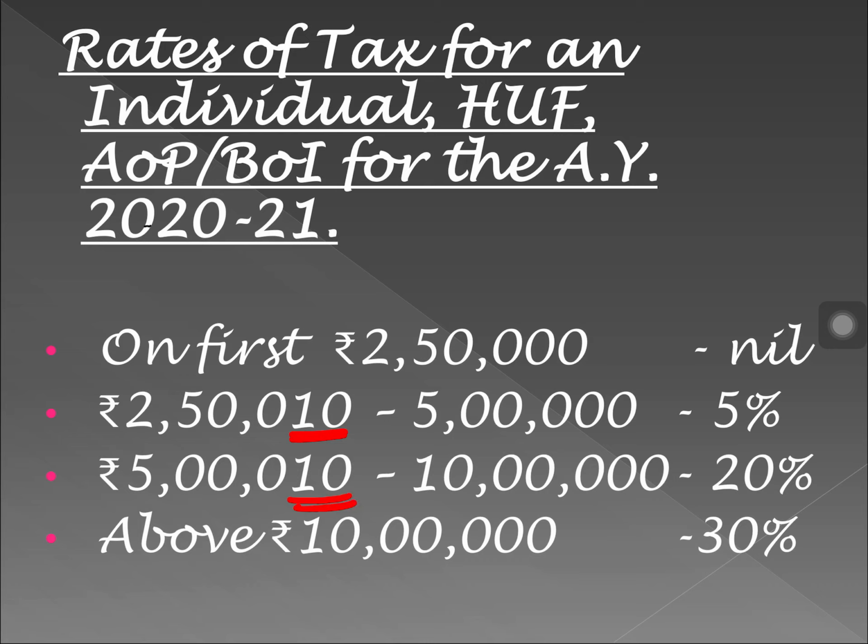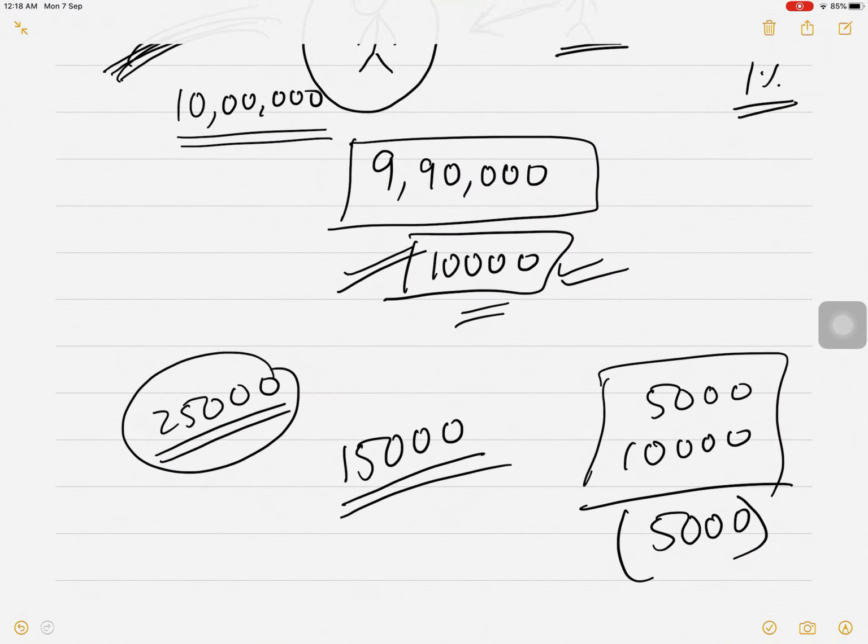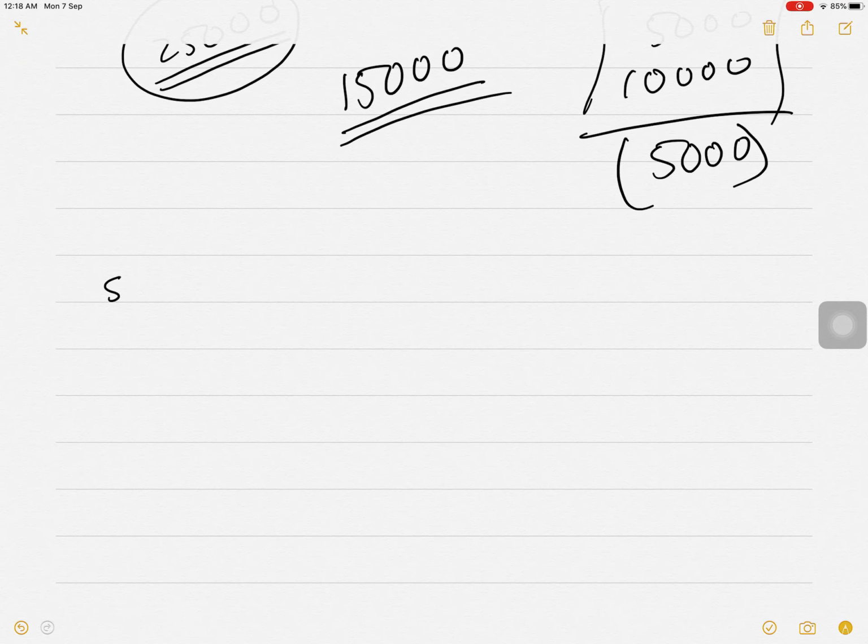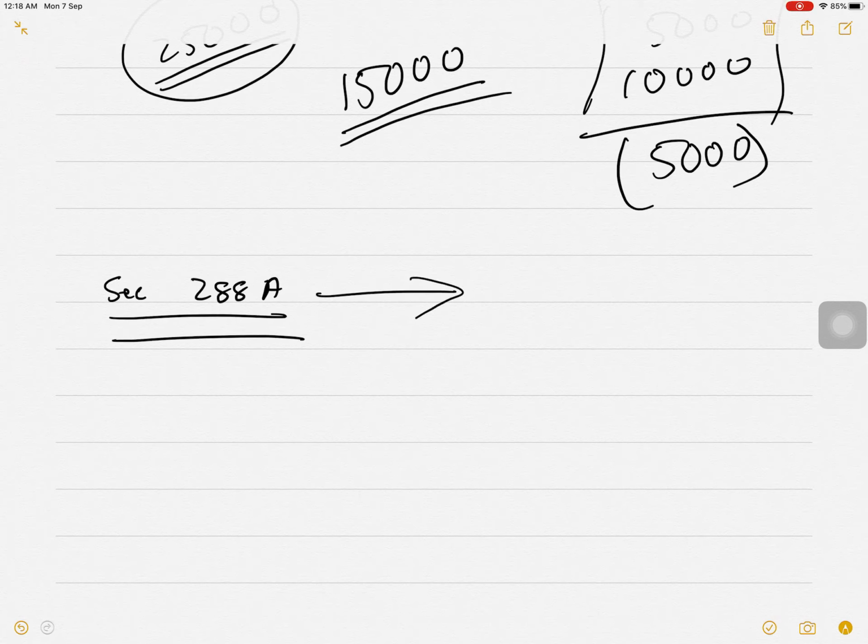Here 10 is written. I'll tell you why 10 is written here, why not 2,50,001. As per Section 288A of the Income Tax Act, you have to round off your income. Suppose your income is 256,738.